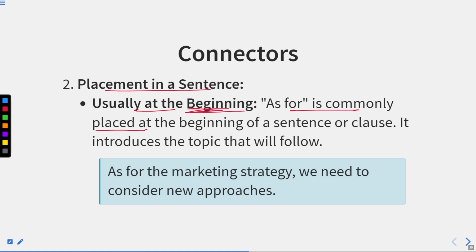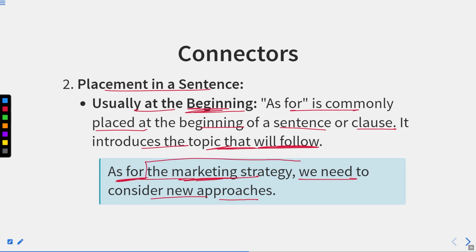Placement in a sentence, usually at the beginning. As for is commonly placed at the beginning of a sentence or clause. It introduces the topic that will follow. As for the marketing strategy, we need to consider new approaches. So after as for, we have used the noun phrase, which is the marketing strategy. So it is generally beginning the sentence. It means if we talk about this, this will be done.